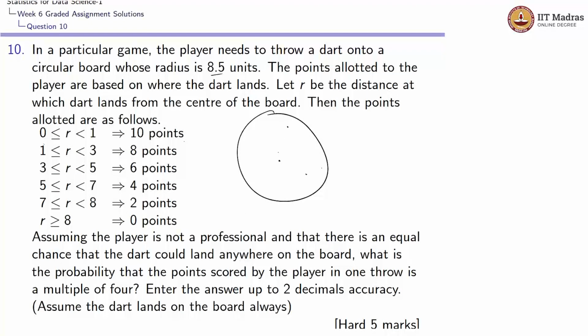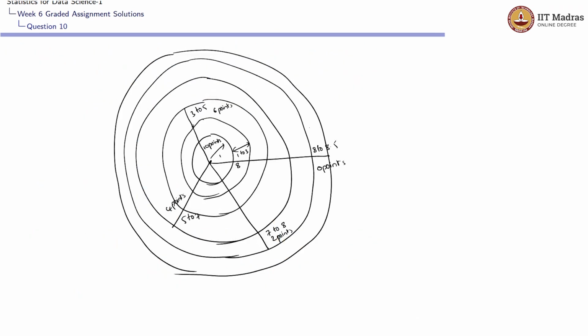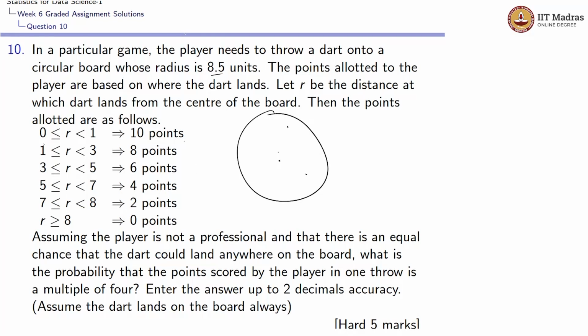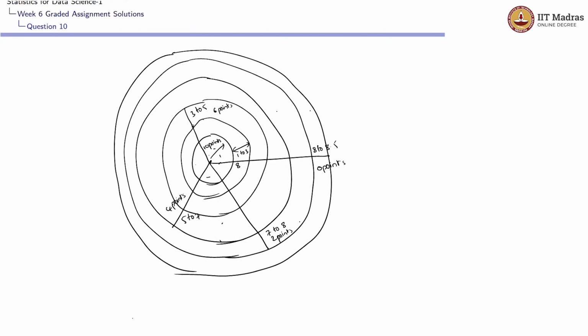Okay. So assume the player is not a professional and that there is an equal chance that the dart could land anywhere on the board. What is the probability that the points scored by the player in one throw is a multiple of 4? So it could land anywhere, at any particular area. And they are asking what is the probability that the points he gets is a multiple of 4. So it could be either 4 points or 8 points.